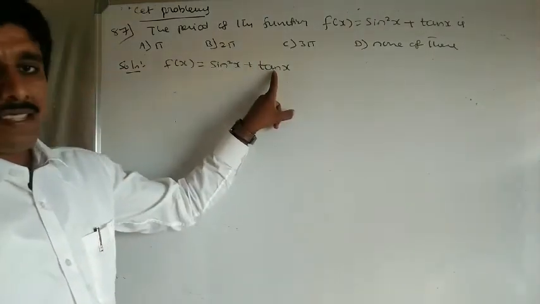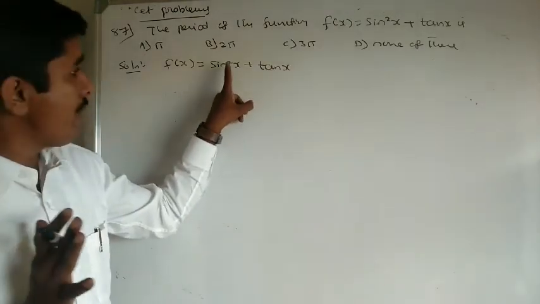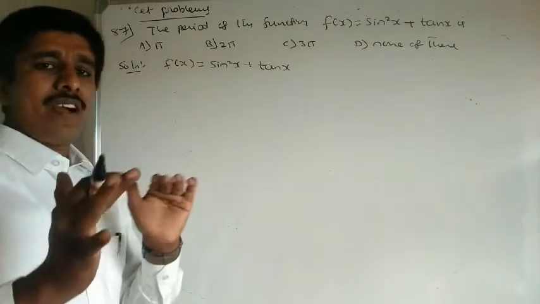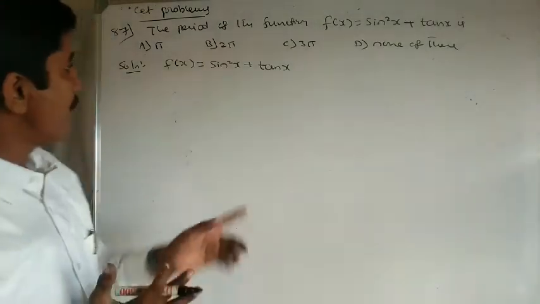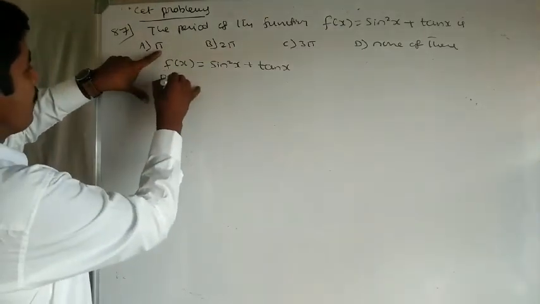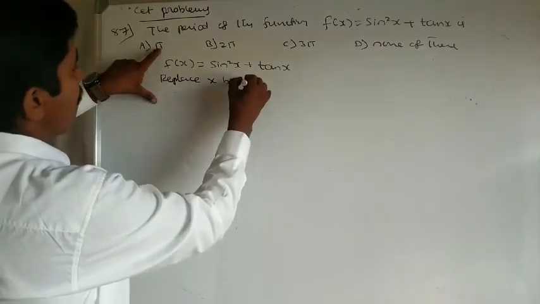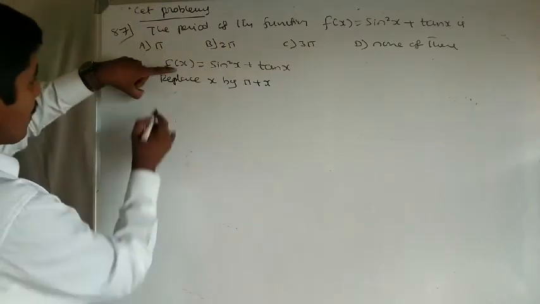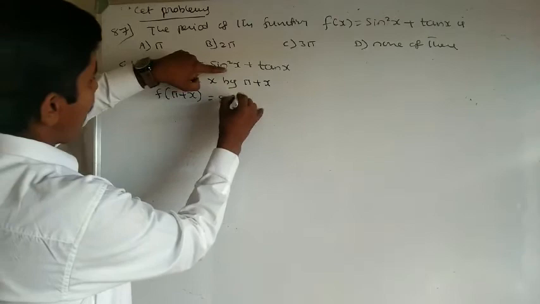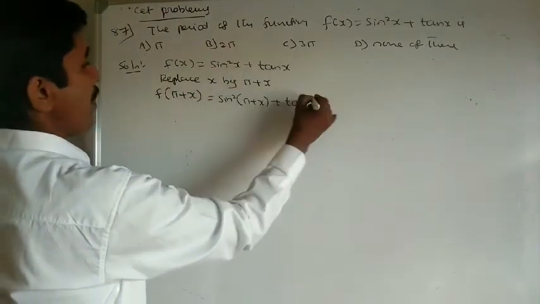Actually, we know that tan is periodic with period pi. Sin is periodic with period 2 pi. But here we have square, mind it. Square means the square of negative numbers is also positive. Therefore, I am taking the smallest one, pi, here. What about replacing x by pi plus x? f of pi plus x is sin square of pi plus x plus tan of pi plus x.